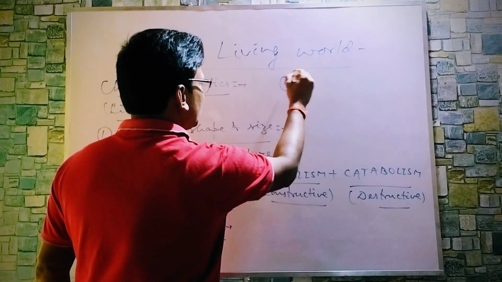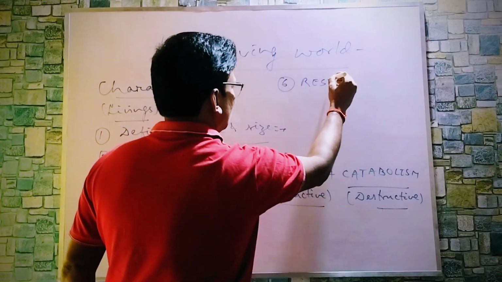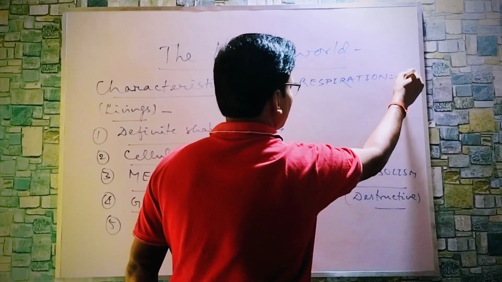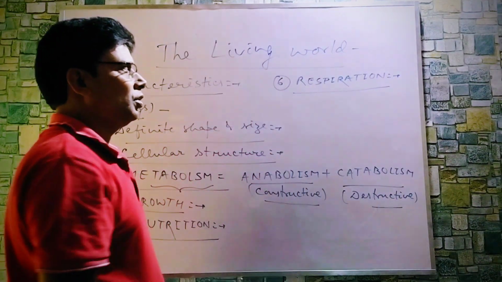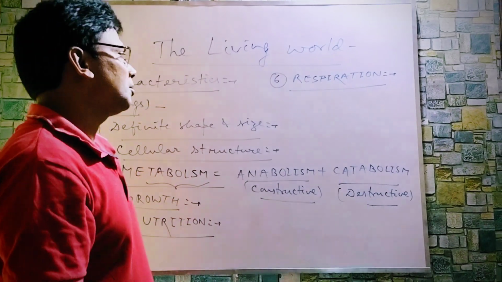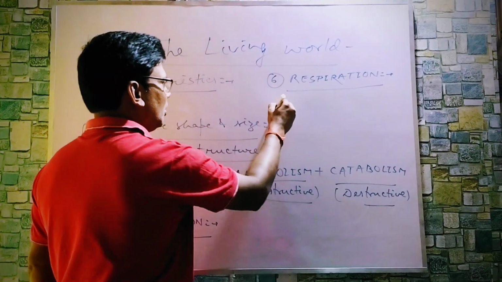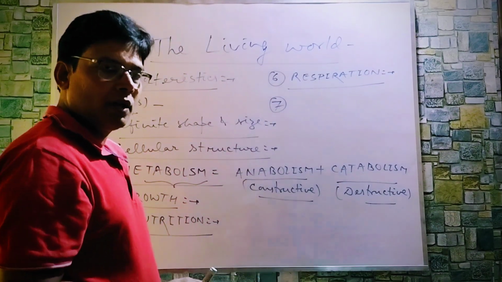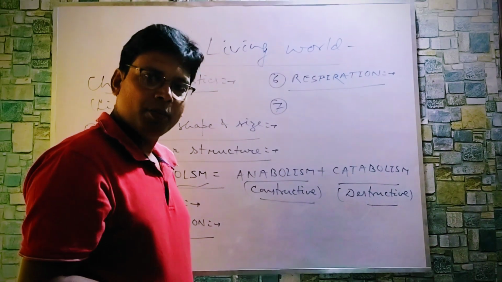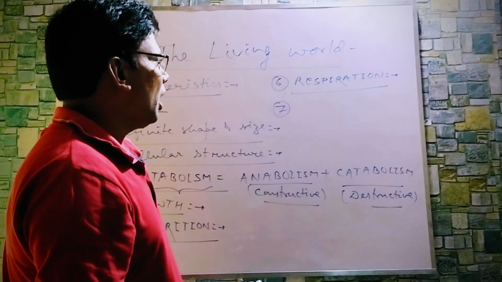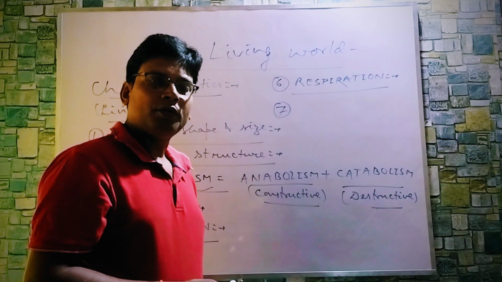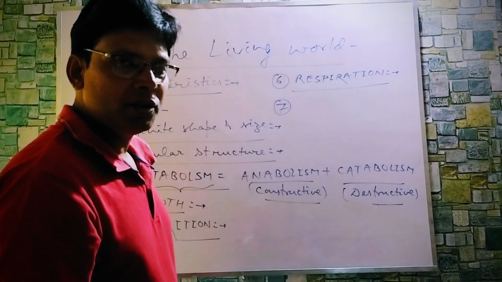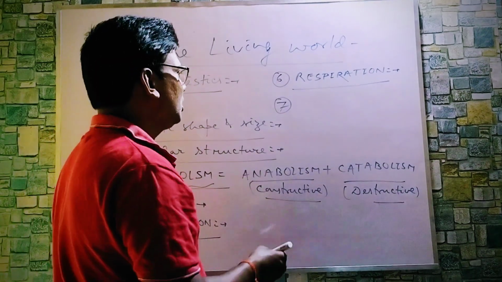Number 6, you can write respiration. The biological oxidation of food materials to release energy, to maintain life, is called respiration. It may be direct or indirect, based upon the respiratory pigment like hemoglobin. And there may be two types of respiration on another ground, that is the availability of free oxygen: aerobic and anaerobic.